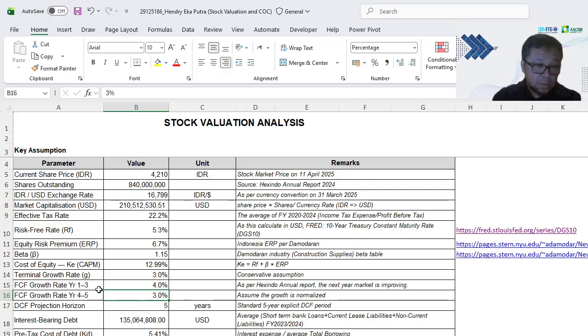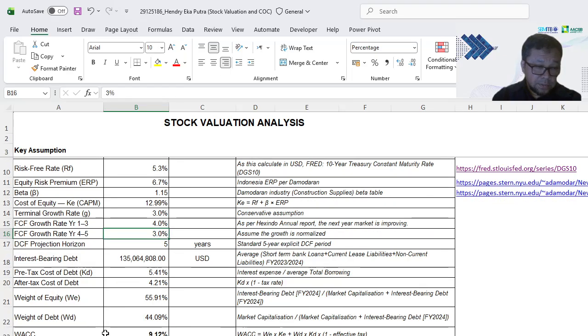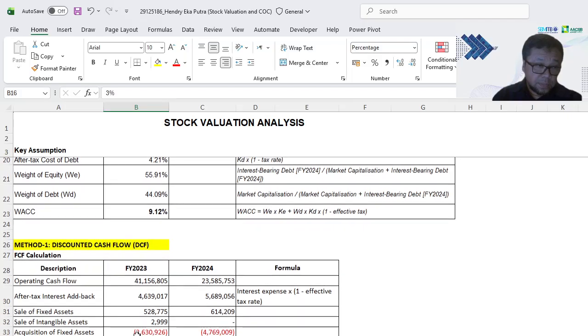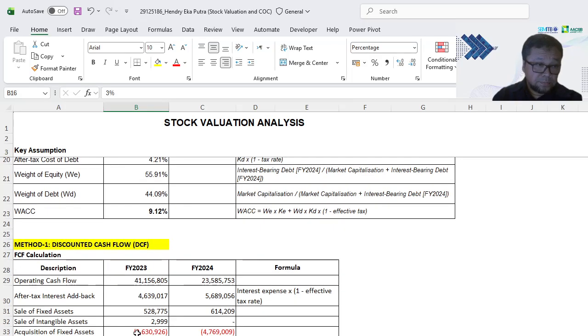So, based on all of the information, the data and the calculation, we can get the weighted average cost of capital at 9.12%. Based on the data, we can do the FCF calculation. So I take the average, based on 2024, of operation cash flow and sales, which will be used as the basis for FCF.